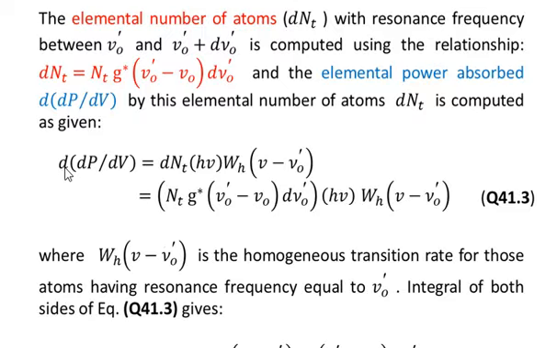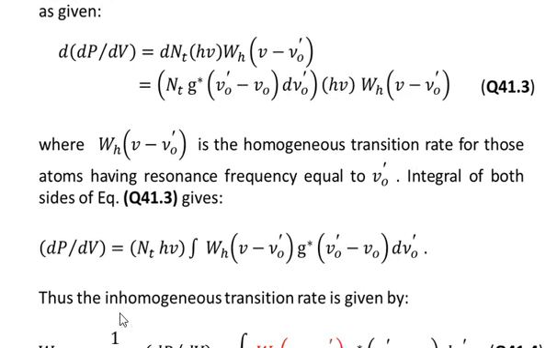So d of dP over dV for the elemental atoms dN_t is computed as given in equation number 41.3. On the left hand side we have d of dP over dV, which is equal to dN_t times h nu times W_H of nu minus nu naught prime, and we have substituted the value of dN_t from the relation given in red. Here W_H of nu minus nu naught prime is the homogeneous transition rate for those atoms having resonance frequency equal to nu naught prime.